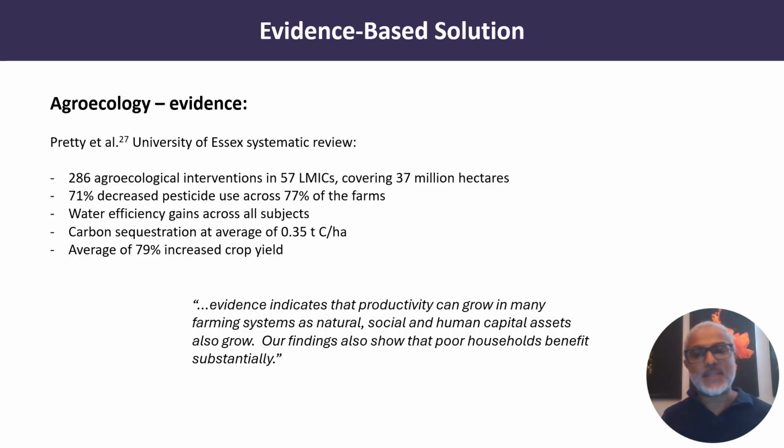There is ample evidence of the efficacy of agroecology. The University of Essex systematic review of 286 agroecological interventions in 57 countries demonstrated a 71% decrease in pesticide use across 3/4 of the subject farms. Water efficiency gains were seen across all farms. Carbon sequestration was improved, and an average of 79% increased crop yield was achieved. The conclusion is, evidence indicates that productivity can grow in many farming systems as natural, social, and human capital assets also grow. Our findings also show that poor households benefit substantially.